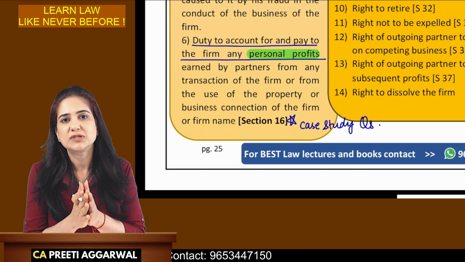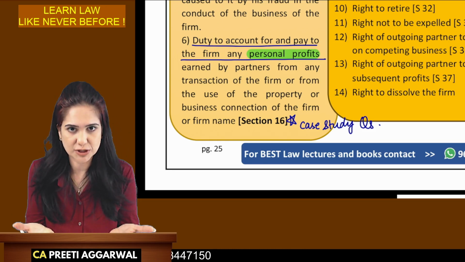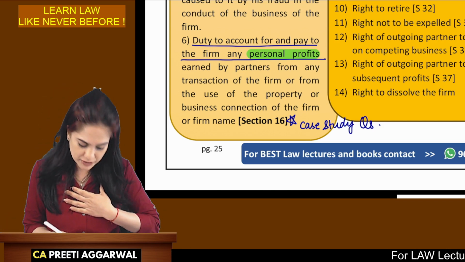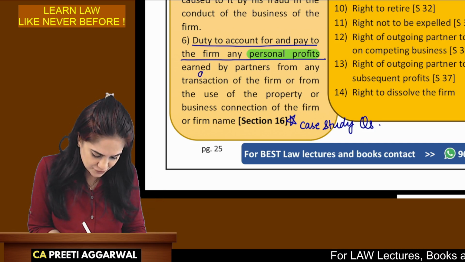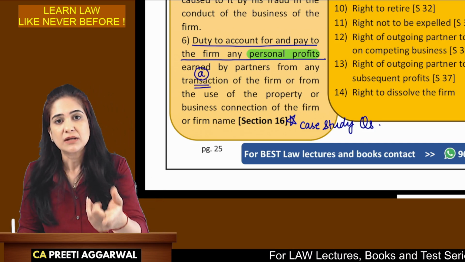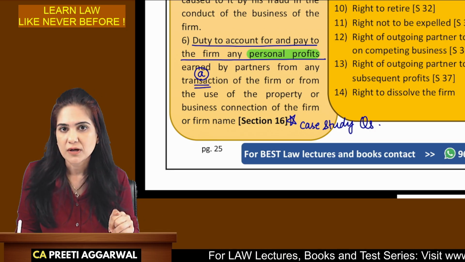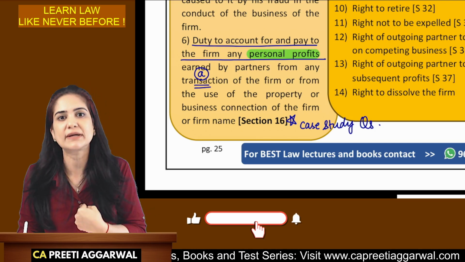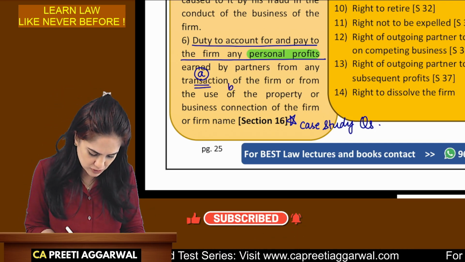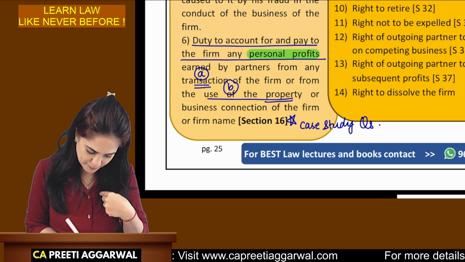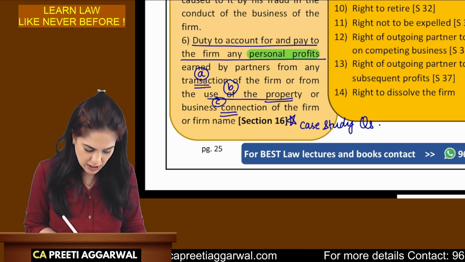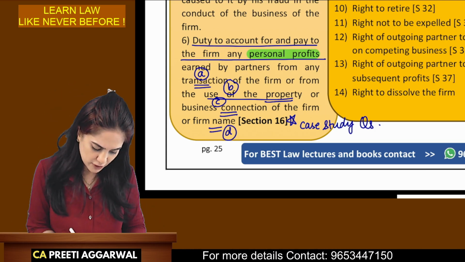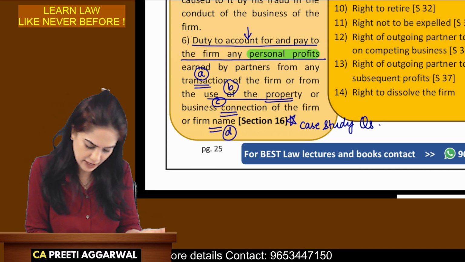See, partnership relation is based on trust and confidence. It's a fiduciary relation. If you are trying to earn personal profit as a partner, how? From any transaction of the firm. You're telling the person that I will give you the order if you give me commission. Or you bought it for 100 rupees and you're telling the firm I bought it for 110 rupees and you're keeping 10 rupees as profit. If you are using the property of the firm and you're gaining personal profit, or you're gaining profit from business connection, or you're gaining profit from the firm's name, then please return that profit. Account for means you have to account for that profit. How much did you earn? And you have to pay it to the firm.